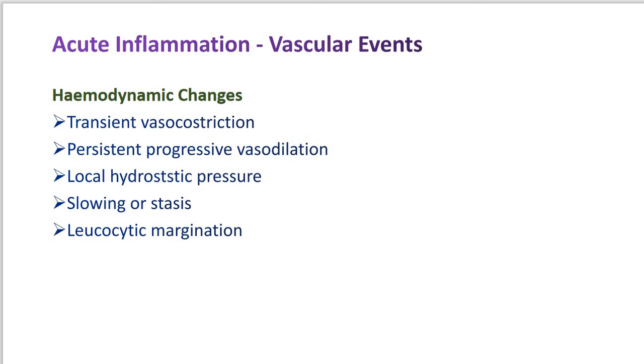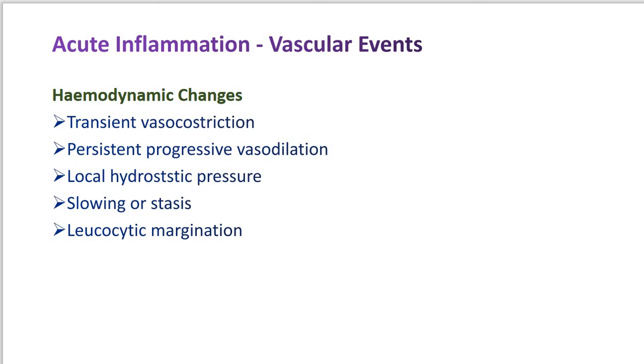So if the injury takes place, what happens? Such vessels get constricted. If the injury is small, the vessels contract for a short duration, that is 3 to 5 seconds, and if the injury is greater, the constriction lasts for up to 5 minutes. This is the transient vasoconstriction.